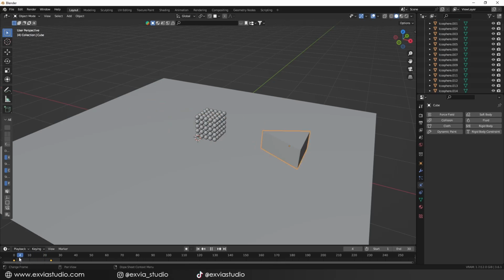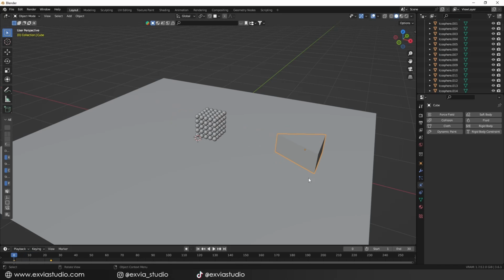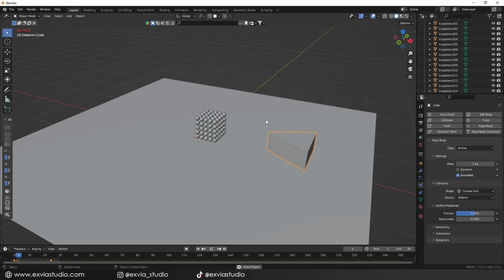Now let's do a little experiment. Let's add an object to shake up this scene a little bit. I just modeled this triangle, which I animated going through the spheres, but right now, as you can see, the spheres are not interacting with this object. That's because we have to add collision properties with the Rigid Body option. The only option that we will change is deactivating the dynamic option and activating the animate option. We will see that now the triangle affects the physics of the spheres.